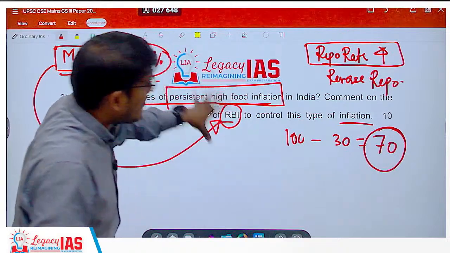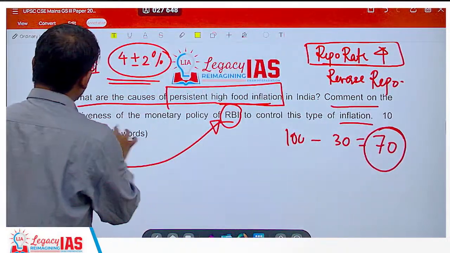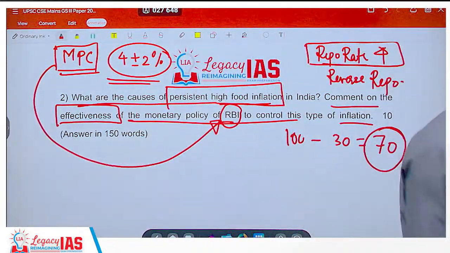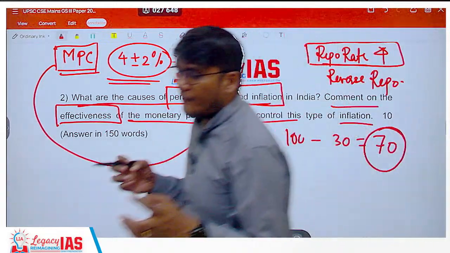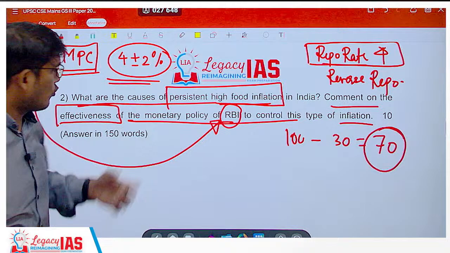So all these main points you have to write. And then the second part is comment on the effectiveness of the monetary policy of RBI to control this type of inflation. So it would not be that effective because of the inherent restriction that is there. So you have to mention that.